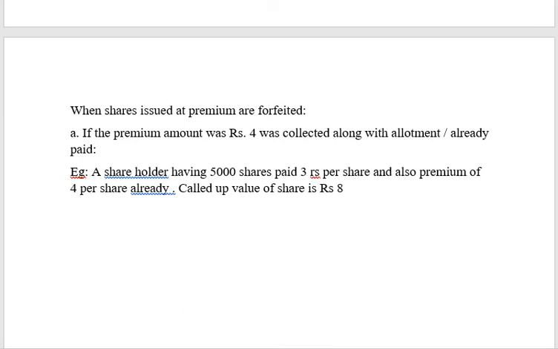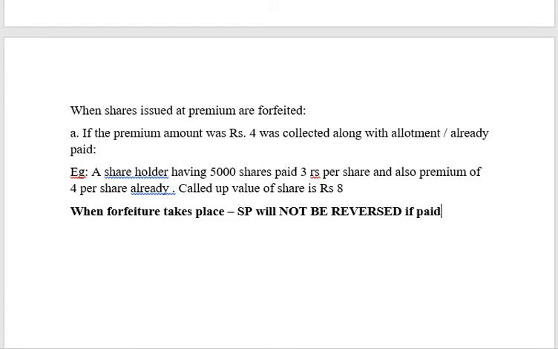The most important point is when the shares are forfeited, securities premium will not be reversed if paid.